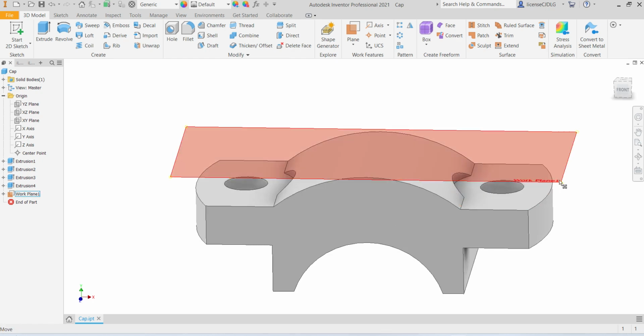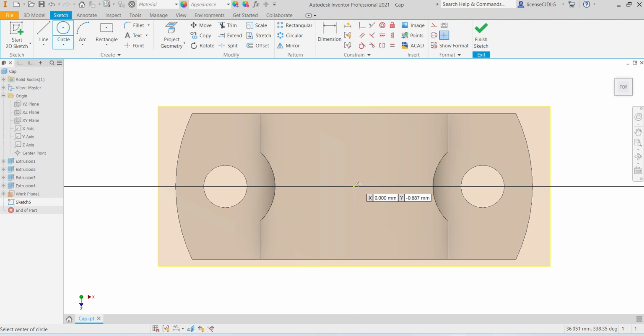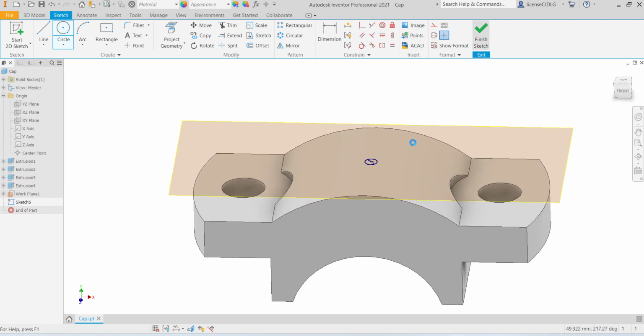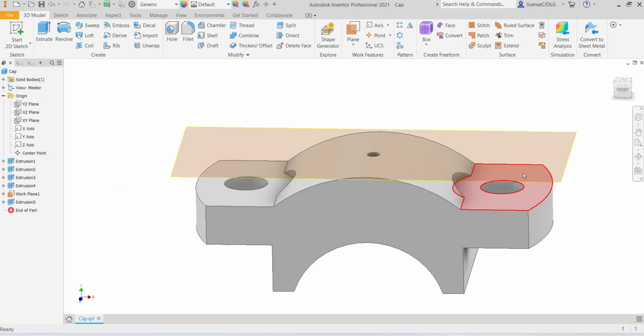Select this plane, sketch, select one diameter 3 mm hole first, click OK, reverse the direction, through all, click OK.